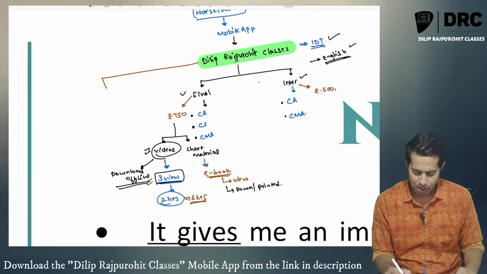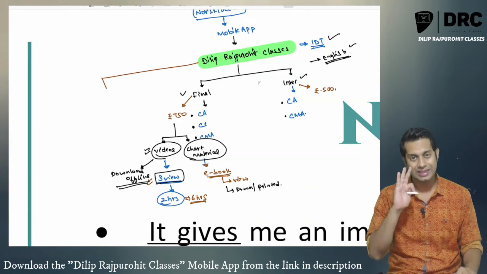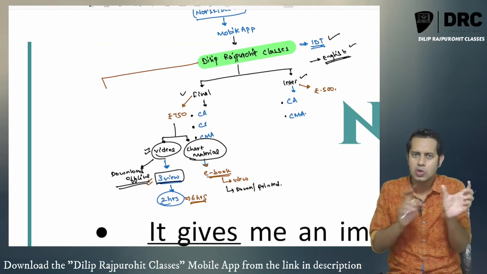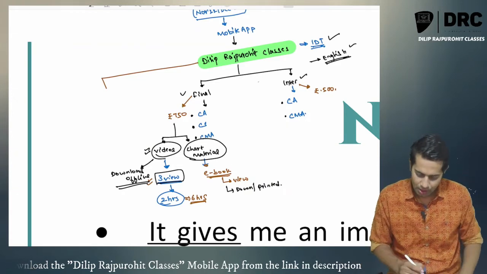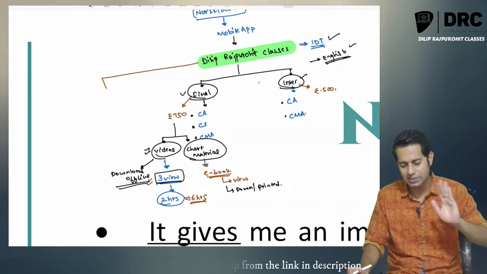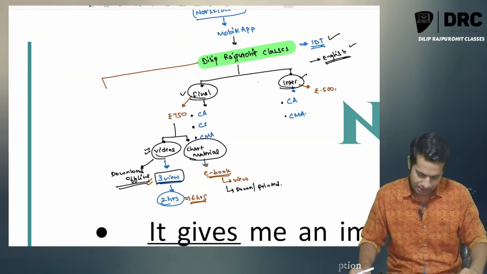Videos will be available in offline download mode with 3 views, that is 6 hours per video. If the average length of a video is 2 hours, you can watch it 3 times. This is the same for both final and intermediate students.